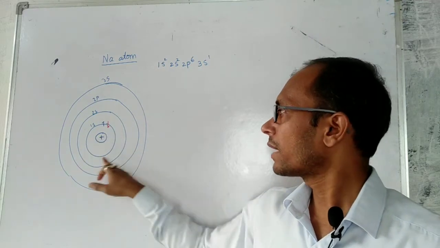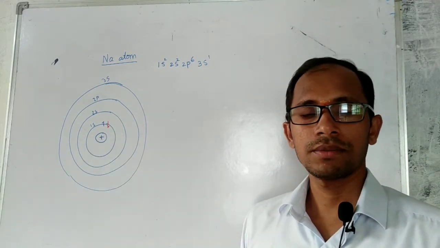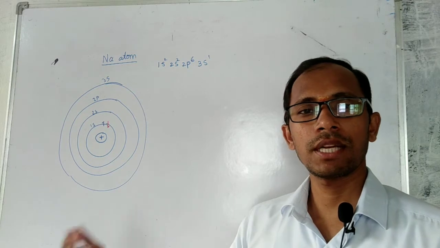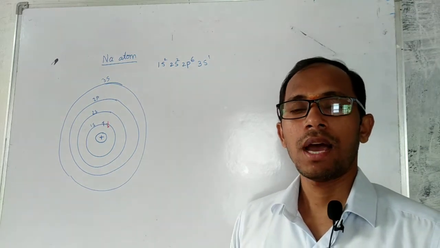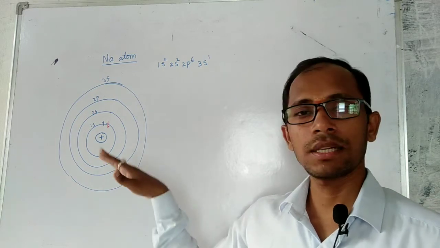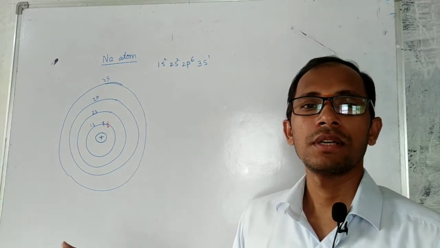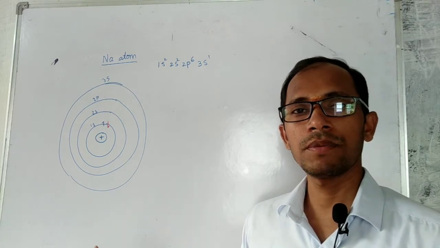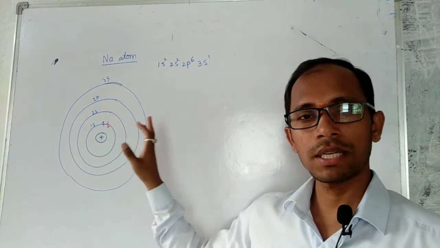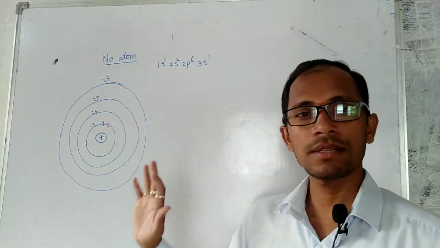That means the electron is doing some work. So the electron should have that energy, otherwise it cannot sustain in that orbital continuously. It is sustaining in that orbital continuously because the atoms are stable. That means the electron is stable in that orbital, so it has some energy.